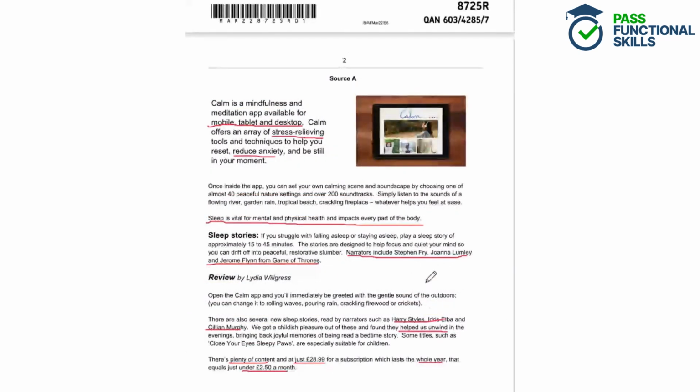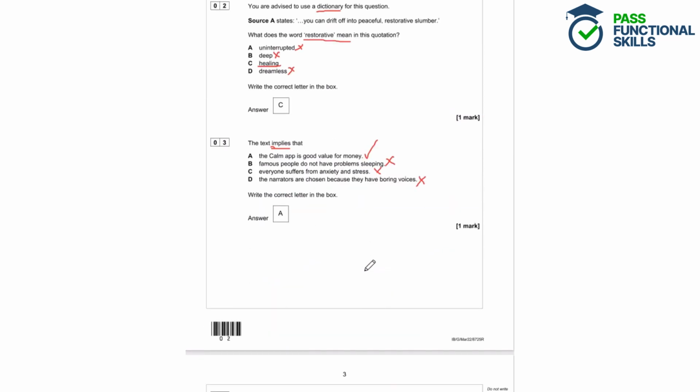Well, it does say here that you can be immediately greeted with the gentle sound of the outdoors, but then you can change it. So that's correct, that's true.